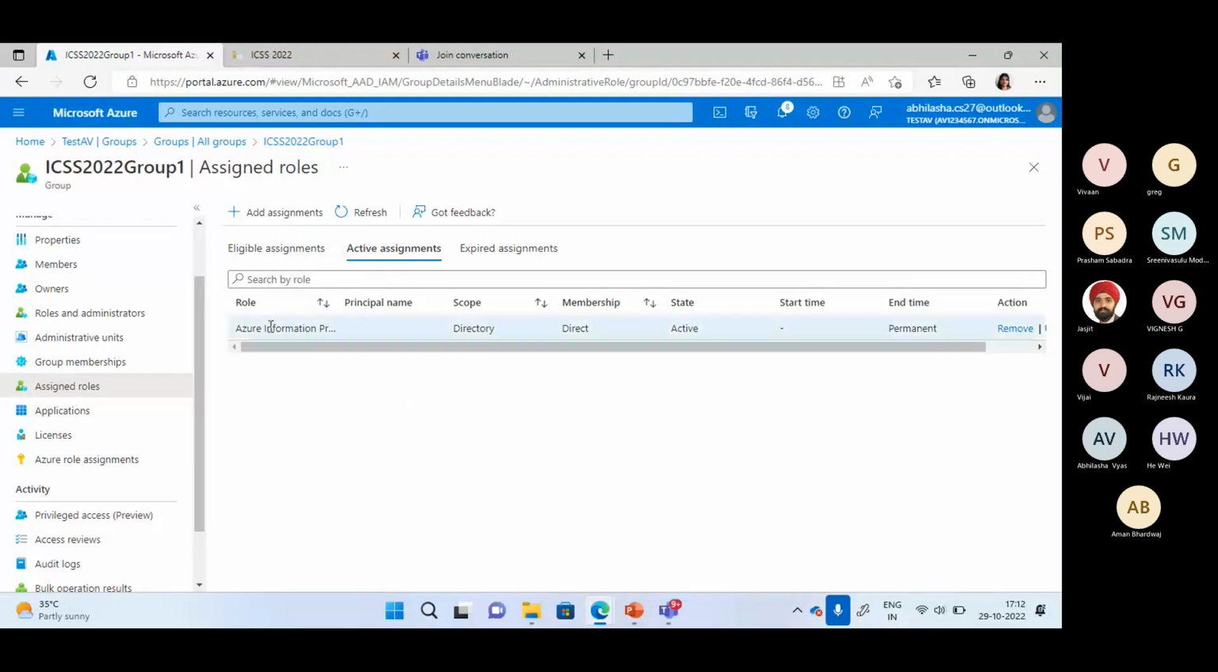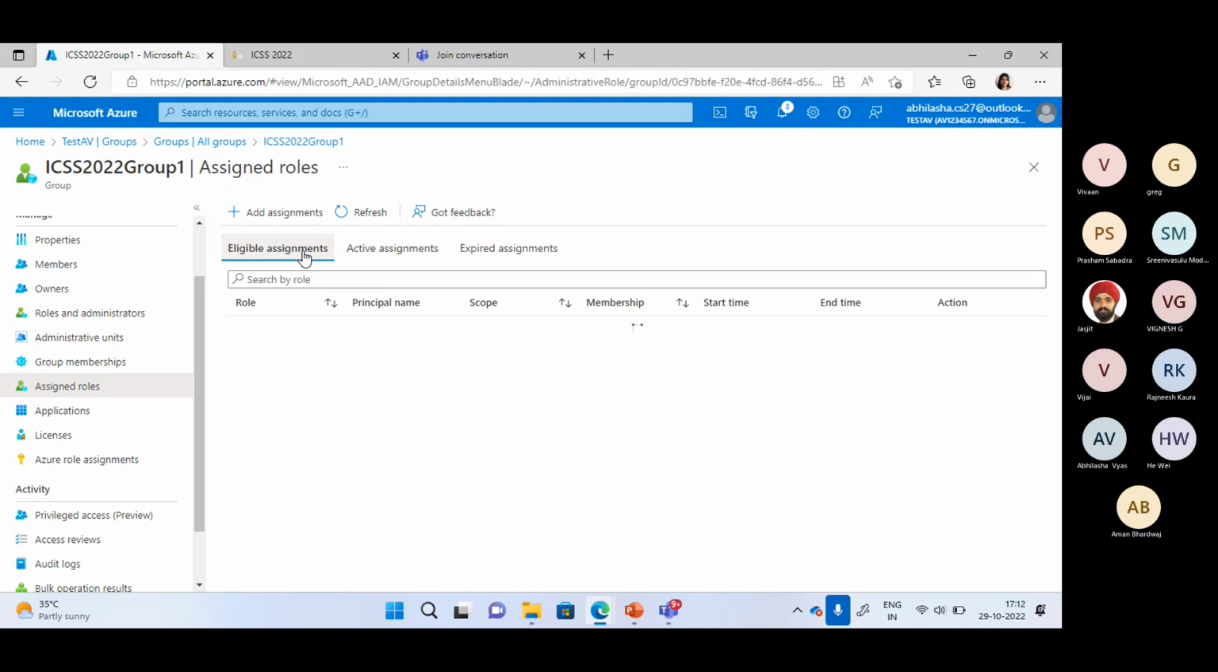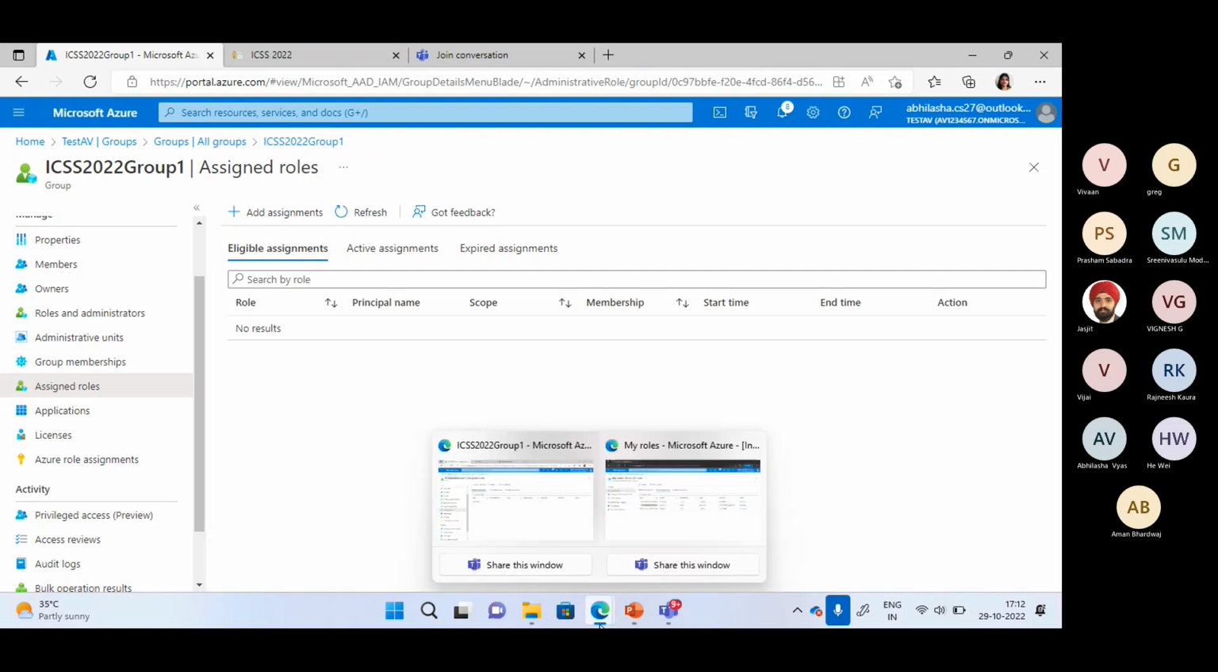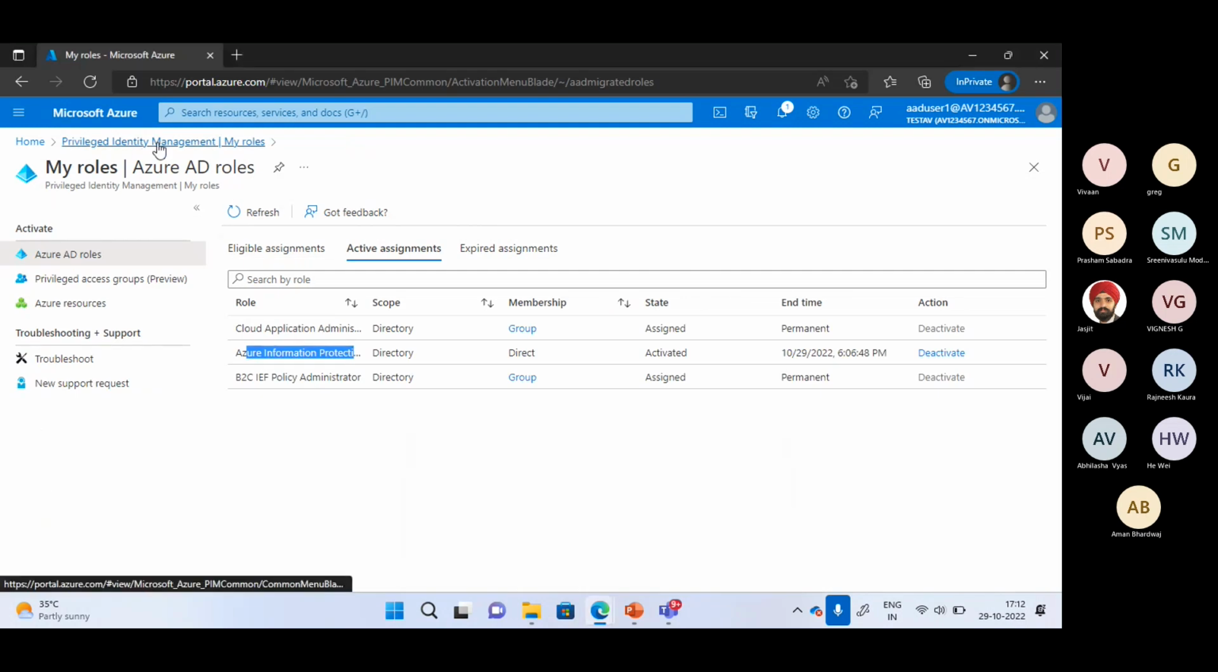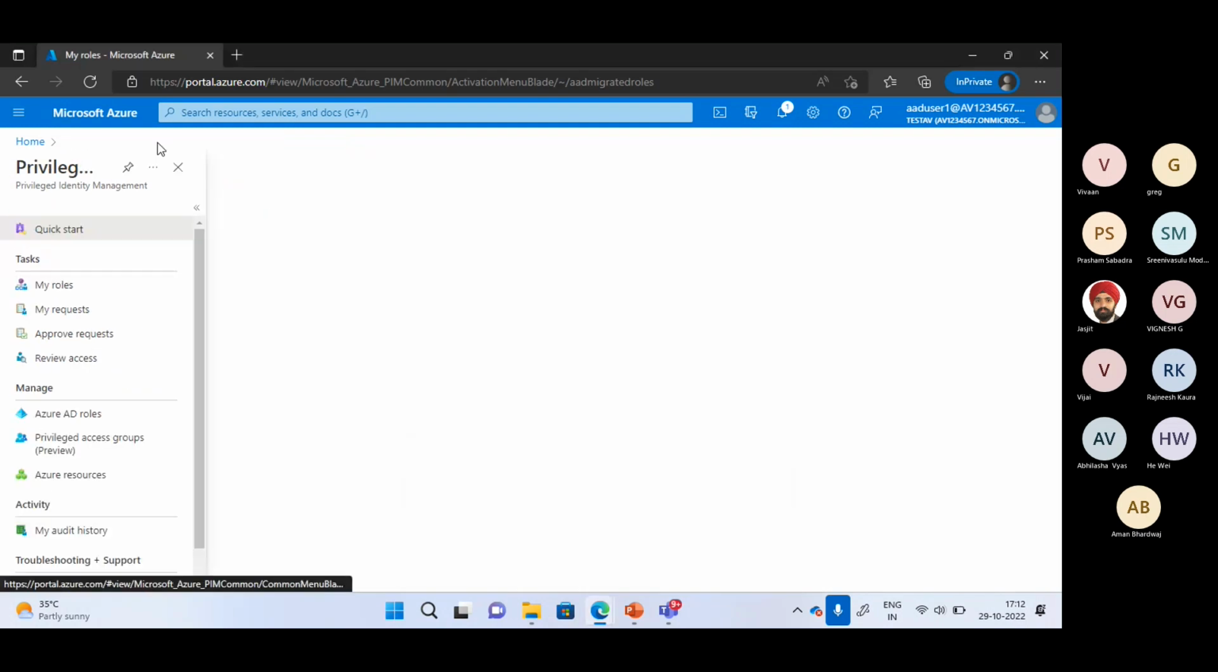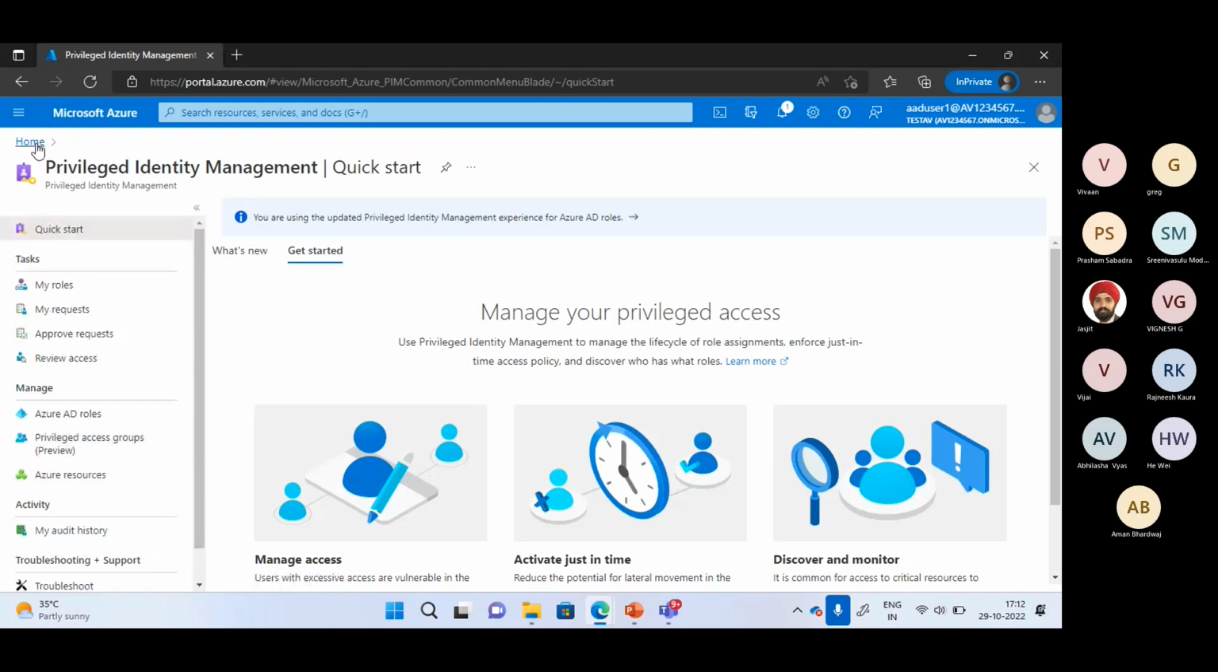So here, if you see, this role we have already assigned, and this is an active role. I can see the eligible assignments as well. Right now I don't have any eligible assignments. I can give some roles and permissions to this group as well. And for specific users, I can also check how many groups this user is part of. So I can go and check in Azure AD.